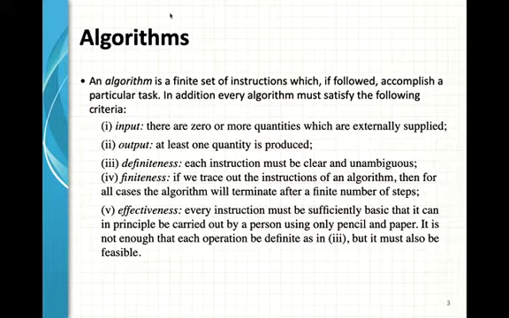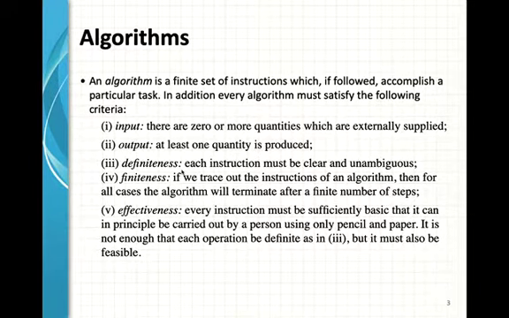First of all, input. There are zero or more quantities which are externally supplied. So, which are externally supplied, that is called input. That may be zero or more quantities. Now, number two, output. At least one quantity is produced. That is, if a program is running and a black screen appeared, then it is also an output. That's why we are saying at least one quantity is produced.